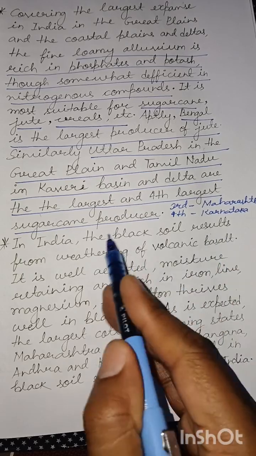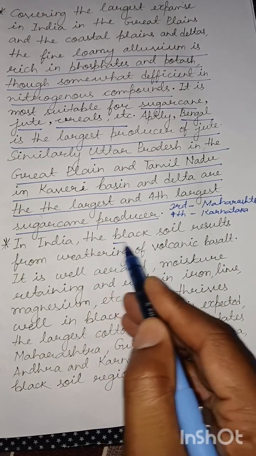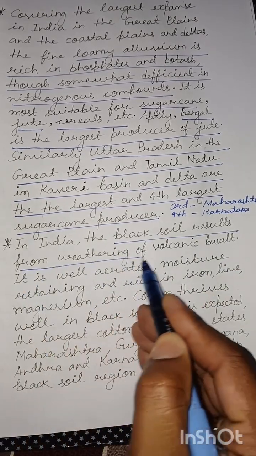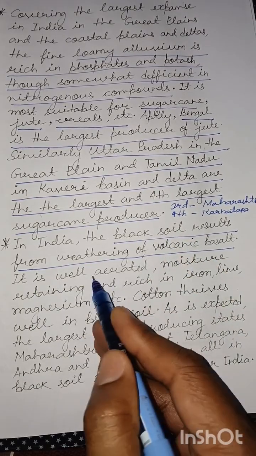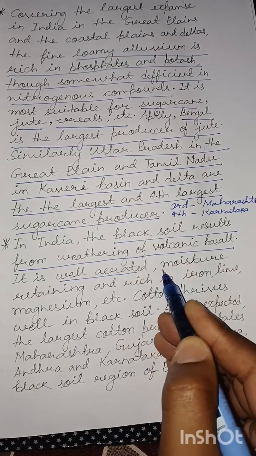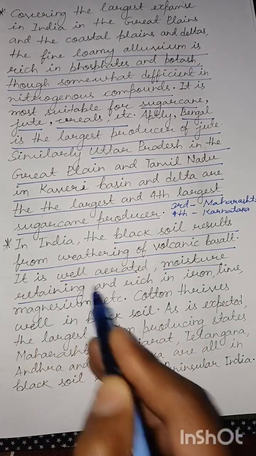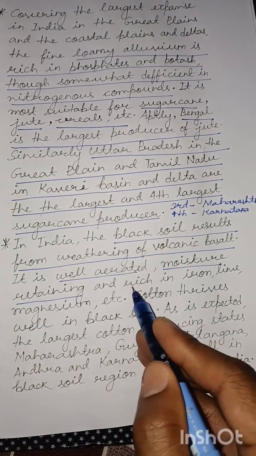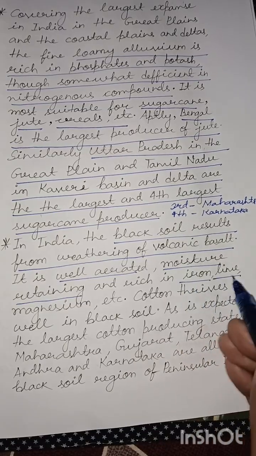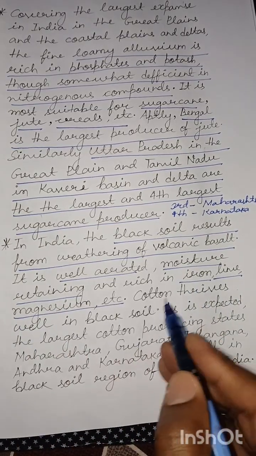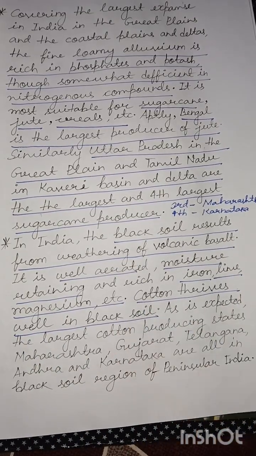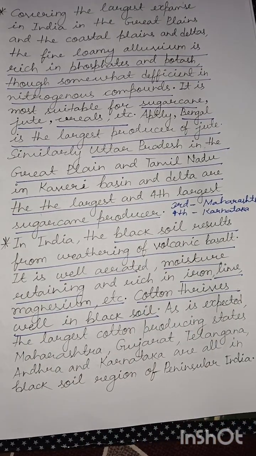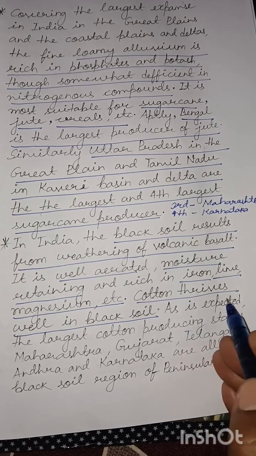In India, now coming to black soil, the black soil results from weathering of volcanic basalt. So basically it is a volcanic soil. It is well aerated, moisture retaining, it is fine grained, and it can retain moisture for a long time, and it is rich in iron, lime, magnesium, etc. Cotton thrives well in black soil, and as we have discussed, it thrives so well that the black soil itself is called cotton soil as well.